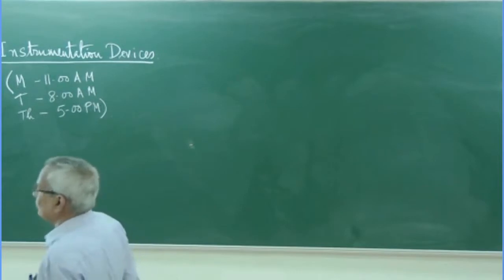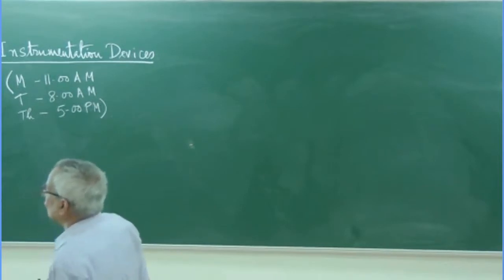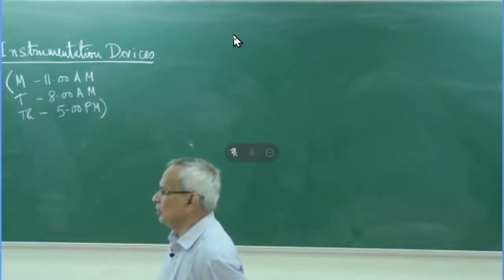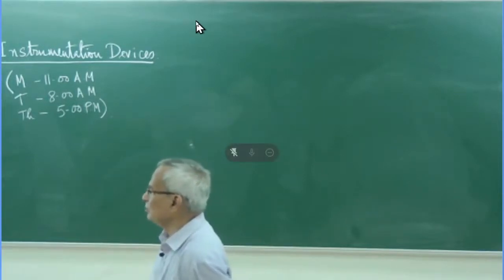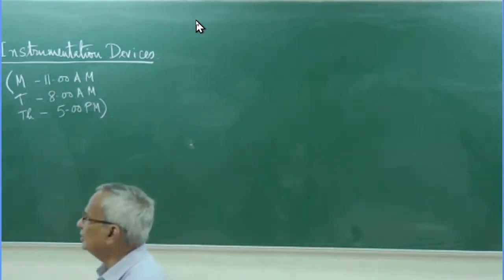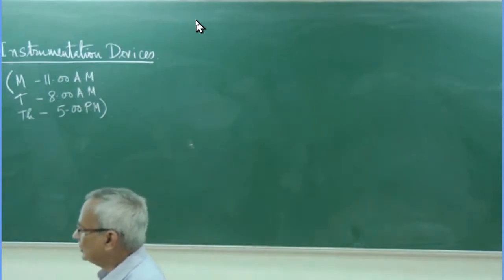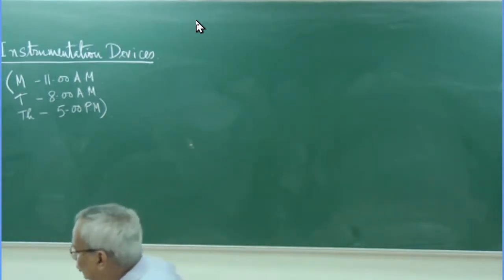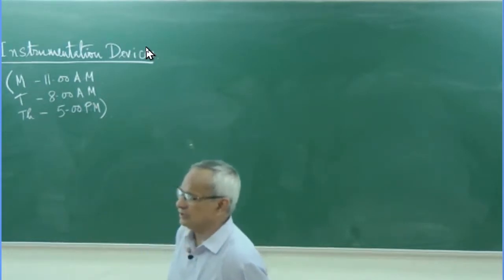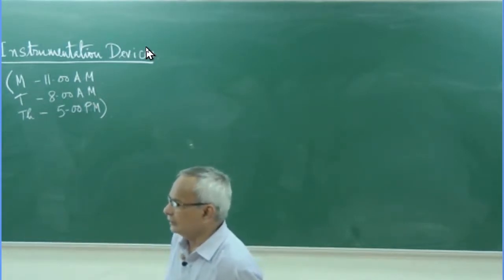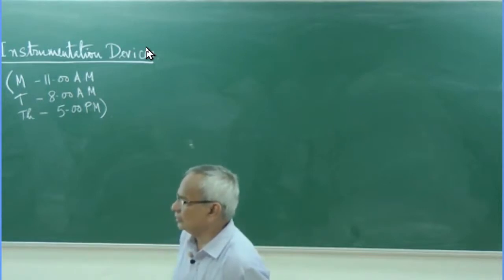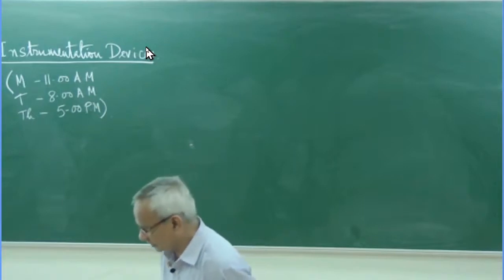So this is an instrumentation devices course. Basically, it is the foundation course for the people who are studying instrumentation engineering. Another way we can put it is that this is a second course of measurement, because in the second year we have studied electrical and electronic measurements, which was mostly related to the measurement of electrical quantities.